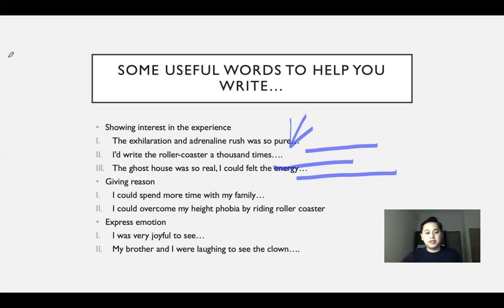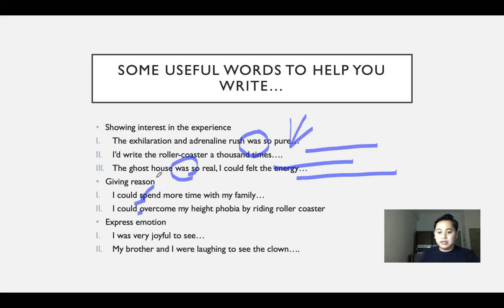Before I forget, look at these few example sentences here. All the sentences here are in past tense. We have was here. Second sentence, we have I would write. This is a conditional sentence. And then, the ghost house was so real. So was is a verb in the past, and could is also something in the past too. You wish to do it again in the future.